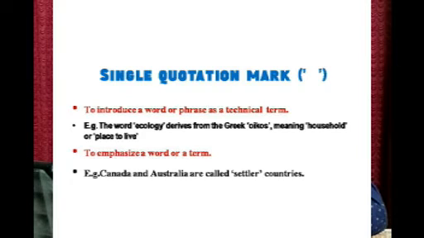Then to emphasize a word or a term. Emphasize means to give more importance, to stress that. Example: Canada and Australia are called 'settler' countries. So here, trying to give stress to that word settler, we put a single quotation mark.